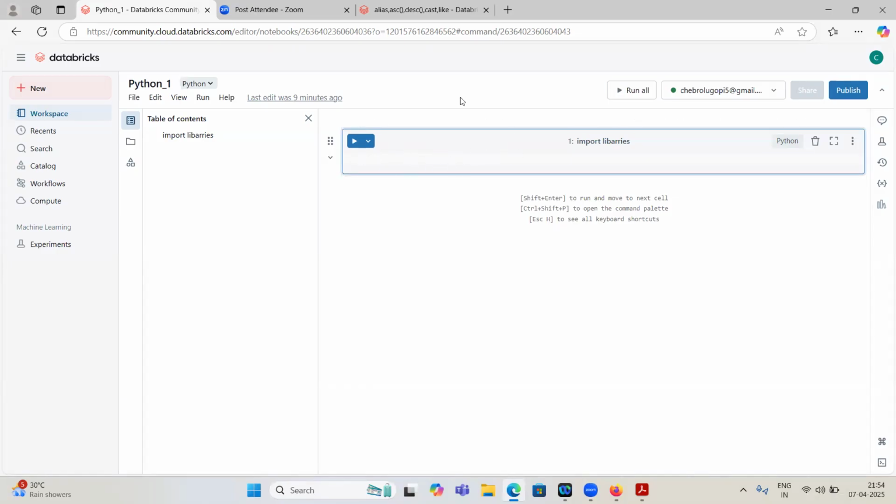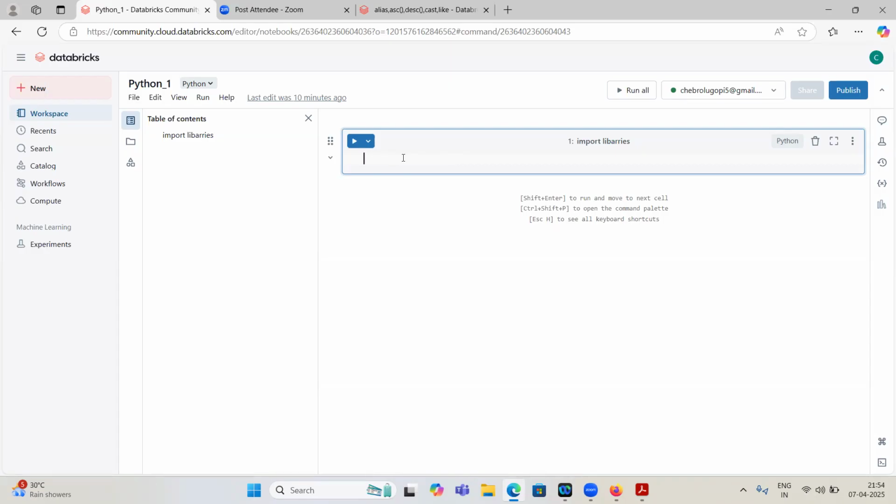But C or Java first have to compile. The code we have written will be compiled by the system and converted to system language, and then it will be executed. We don't have compilation in Python. Whenever we write, it will be executed. That's why it is also very fast.